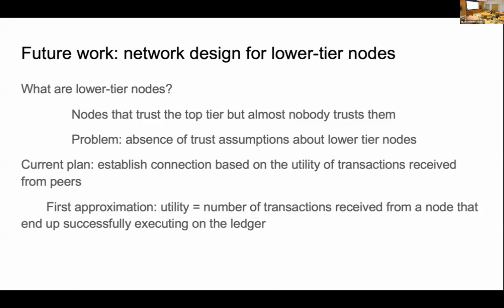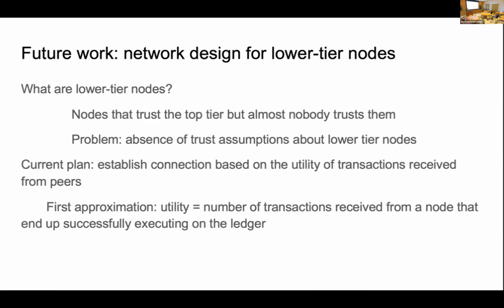And the problem is that previously we built the network design based on the trust assumption, so that we can use the threshold and we can do a lot of things. But here, there is an absence of the trust assumption for the lower tier nodes. So our current plan is to establish the connection based on the utility of the transactions received from the nodes. The utility here is defined based on the number of transactions received from a node that end up successfully executing on the ledger. And after that, we hope to have the network design at the top tier and at the lower tier, and also between the top tier and the lower tier.